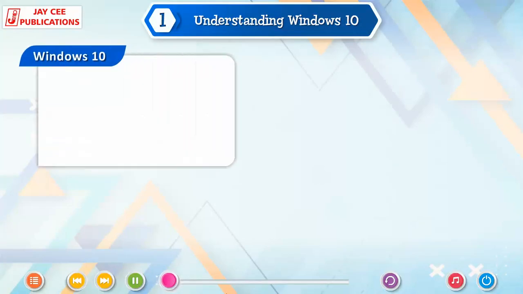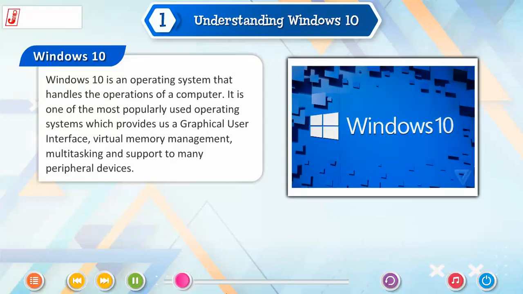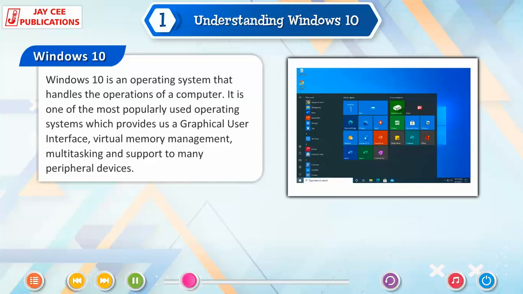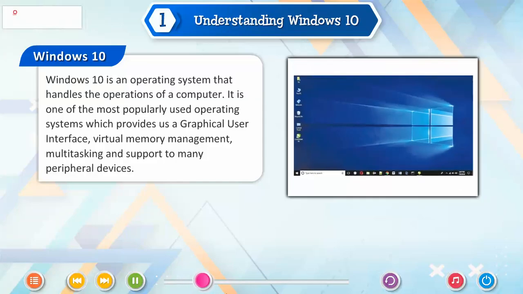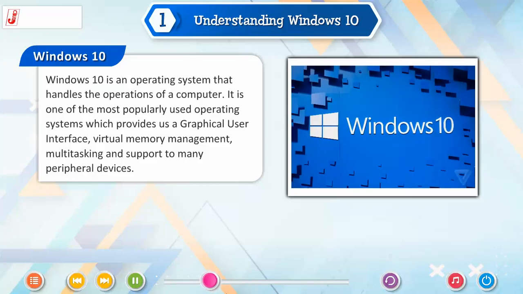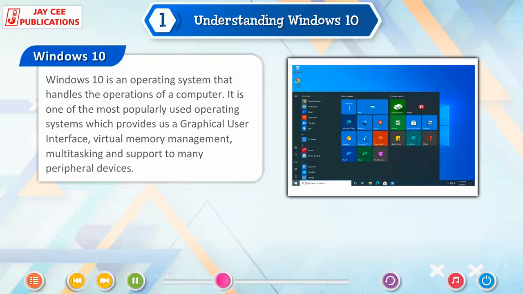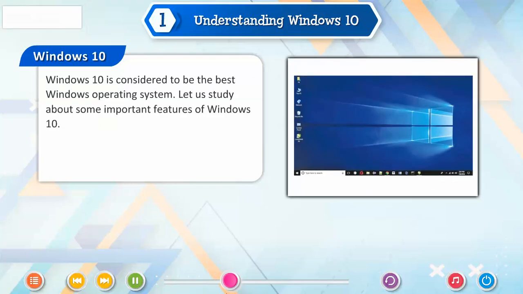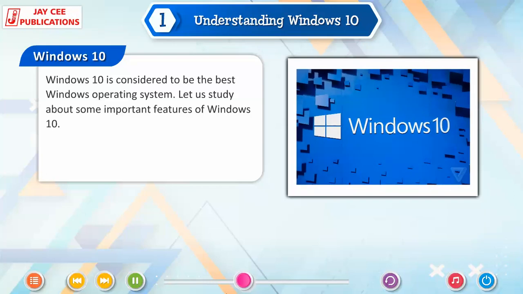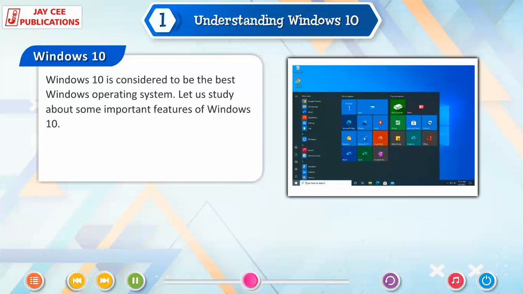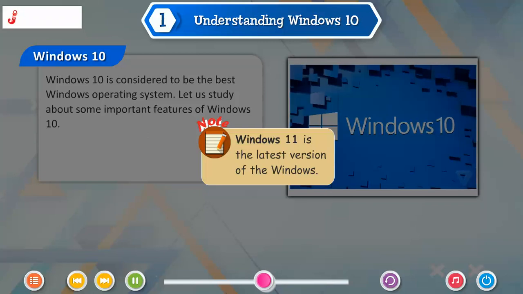Windows 10. Windows 10 is an operating system that handles the operations of a computer. It is one of the most popularly used operating systems which provides us a graphical user interface, virtual memory management, multitasking and support to many peripheral devices. Windows 10 is considered to be the best Windows operating system. Let us study about some important features of Windows 10. Note: Windows 11 is the latest version of Windows.